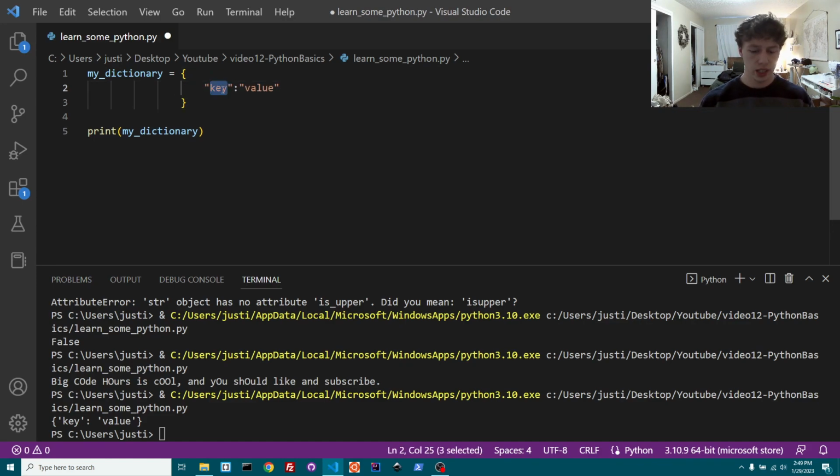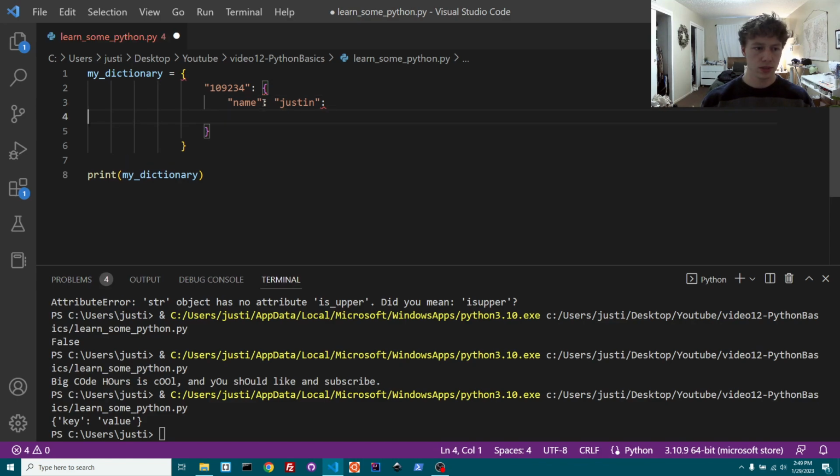dictionaries. So let's say we have an account number of someone, and then you can set the dictionary equal to another dictionary, and then you could say like name. All right, so you could say their name. Let's do Justin. You do a comma to separate these. Say like last name. You guys have already seen this, but I don't know which to put as my last name on here. Justin Cool. That's my last name.